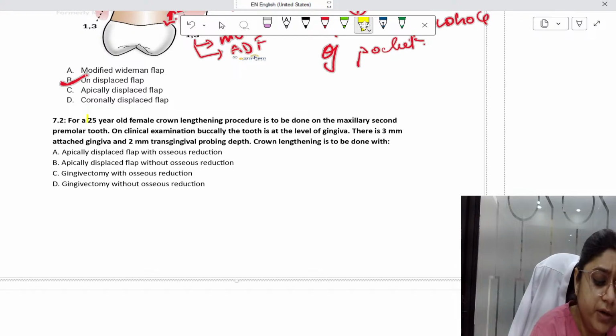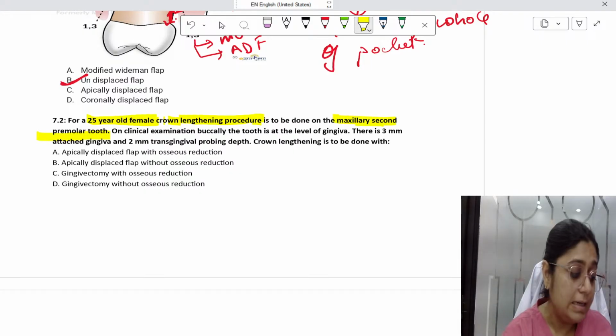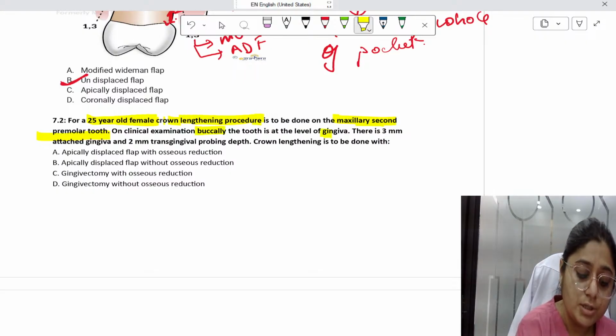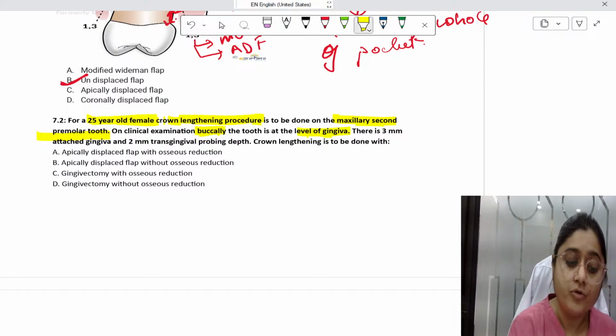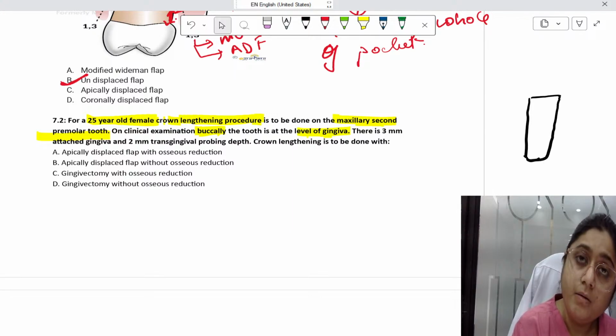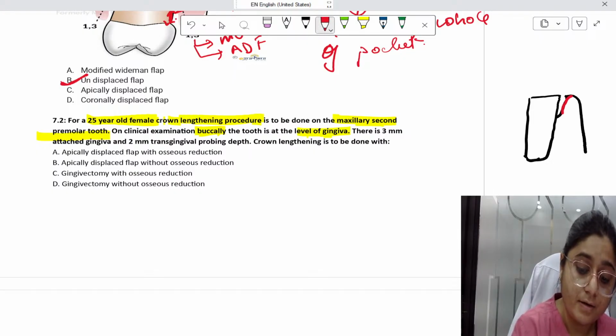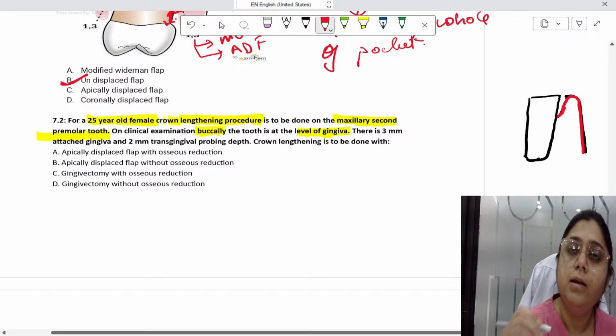So here, in a 25-year-old female, crown lengthening procedure is to be done on the maxillary second premolar tooth. On clinical examination, buccally, the tooth is at the level of gingiva. So first, blank paper is given to us, so we'll draw a broken tooth, and the level of that tooth is at the level of gingiva. This is the gingiva, I'll draw the gingiva in red. So it is at the level of gingiva.